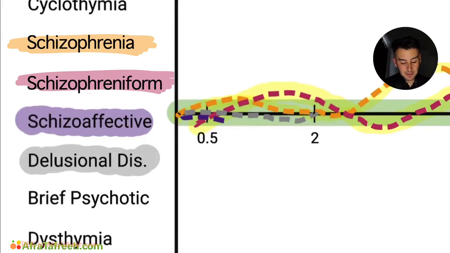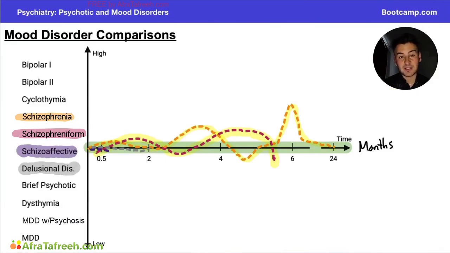And we'll see that schizoaffective disorder is simply diagnosed by greater than or equal to 2 weeks, so about half a month of psychotic symptoms. Whereas delusional disorder is just going to be delusions. That's the only psychotic symptoms they're going to have. And so they're going to live here within this 2-month mark of having delusions. And that's a really great way for you guys to compare and contrast these different mood disorders.